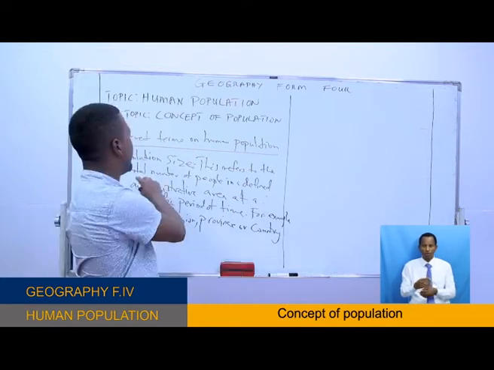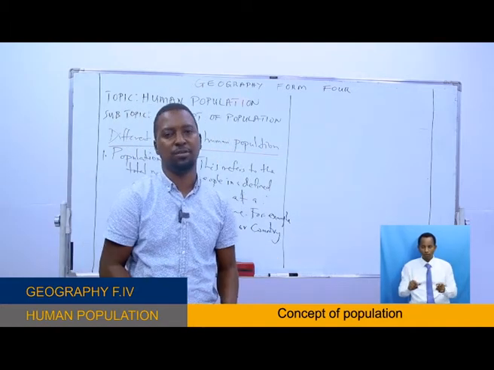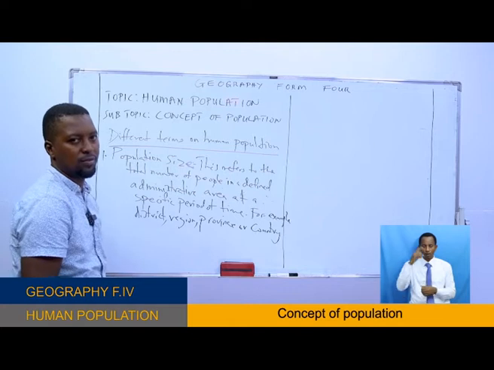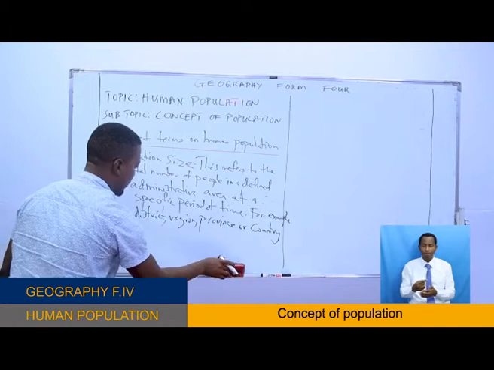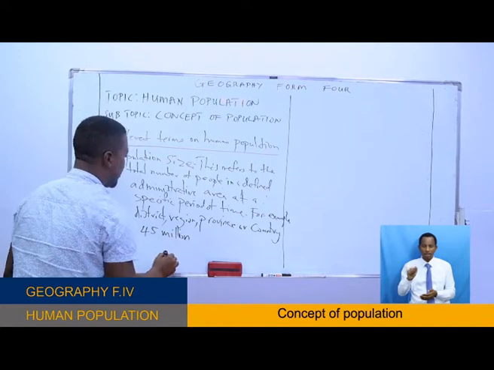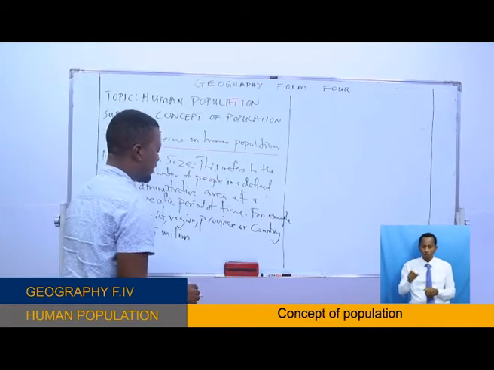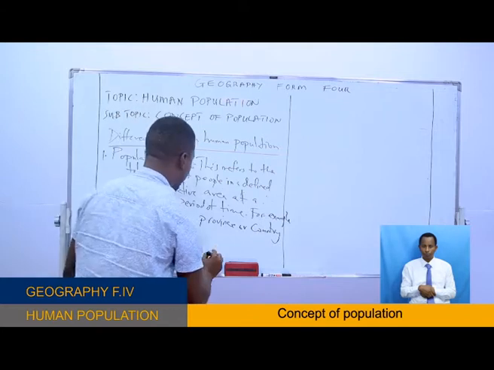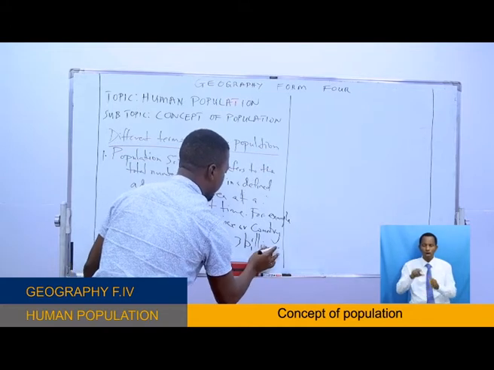For example, the population size of Darasa differs from the population of maybe Tabora or the population of the whole country. Okay. For example, the population of Tanzania, according to the census of 2012, is about 45 million people, while the total population size of the whole world according to the year 2015 is about 7.3 billion, okay, billions.